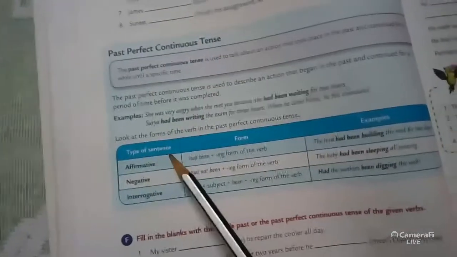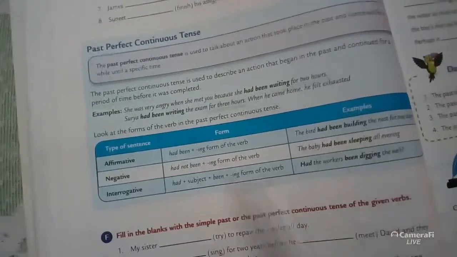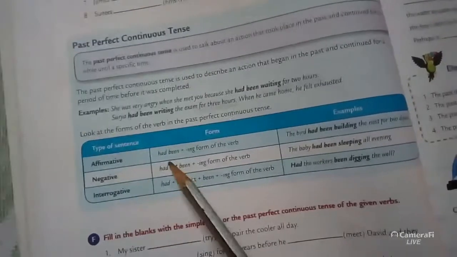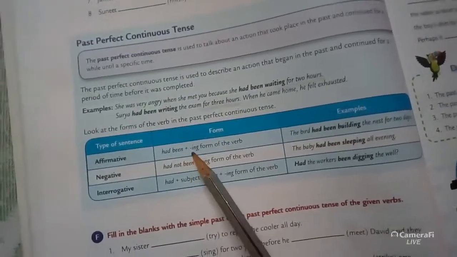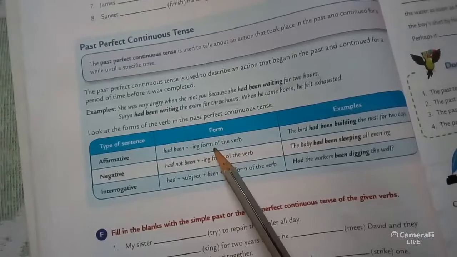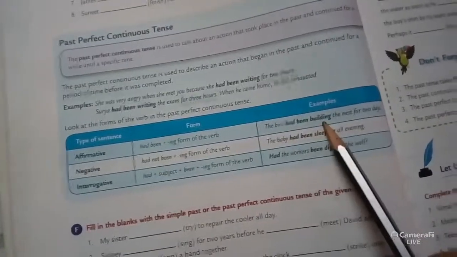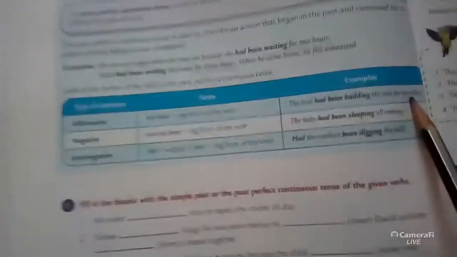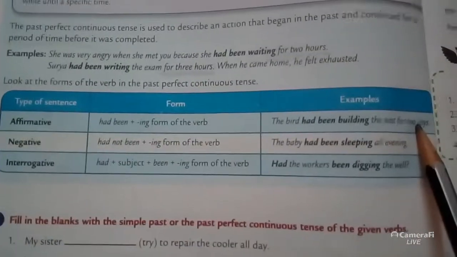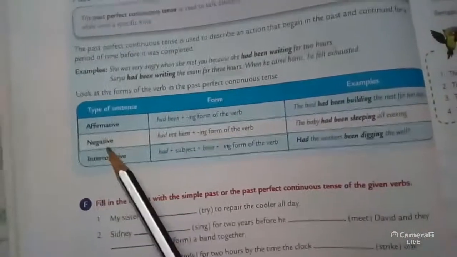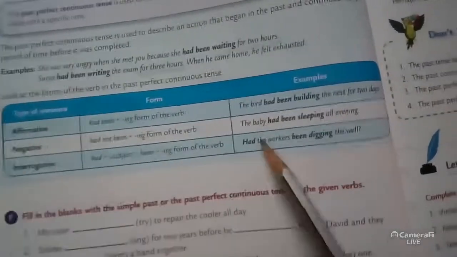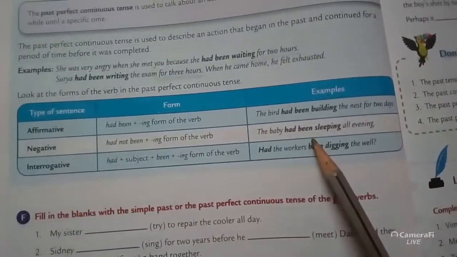Okay, form, type of sentence, form and example. Affirmative sentence: had been plus verb-ing. The bird had been building the nest for 2 days. Negative: had not been.